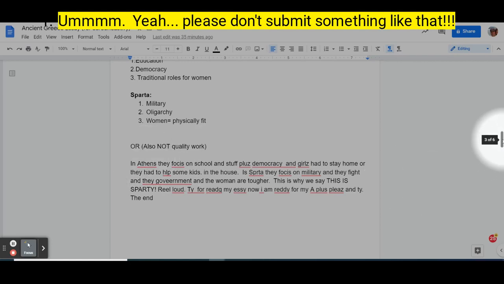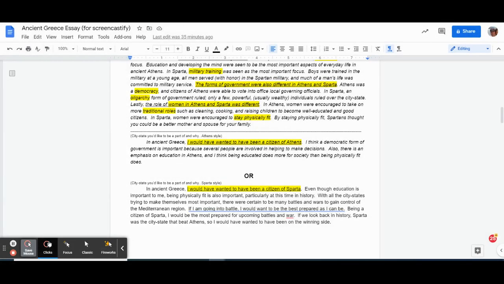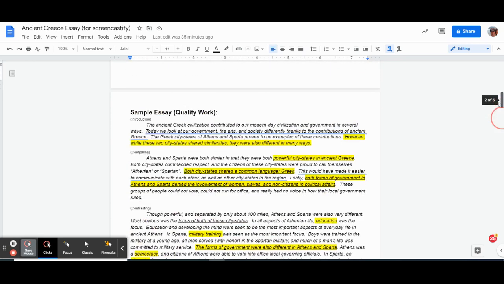Anyway, I know sometimes you like seeing those non-examples as well, which is why I'm showing that to you. Anyway, that concludes part 2. Good luck. Don't forget, each part of your graphic organizer goes with each part of the essay that you're going to be creating, comparing and contrasting ancient Athens with ancient Sparta.